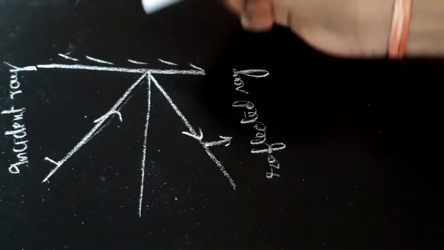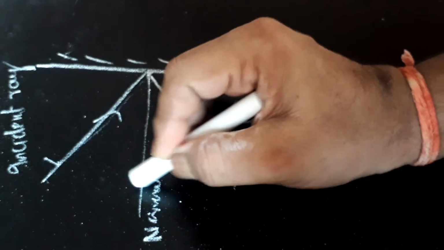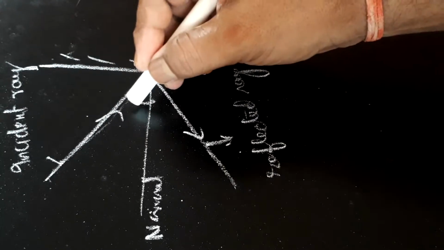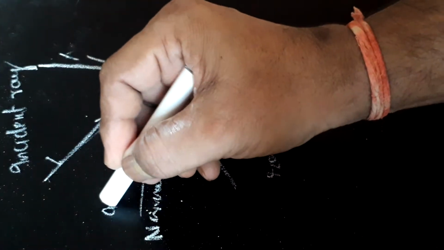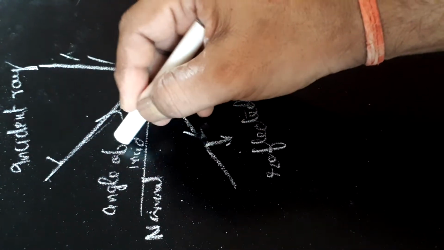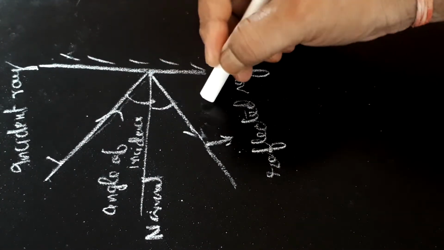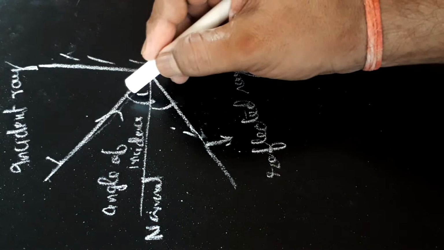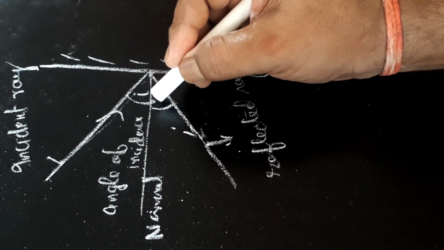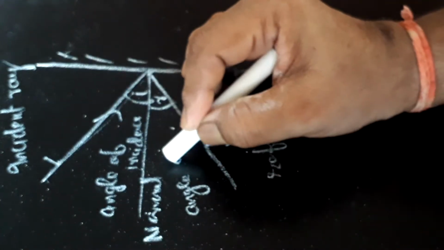Perpendicular line at the point of incidence, this is called normal. Angle between incident ray and normal is called angle of incidence. This is angle of incidence, denoted by I. And the angle between normal and reflected ray, denoted by R, is called angle of reflection.